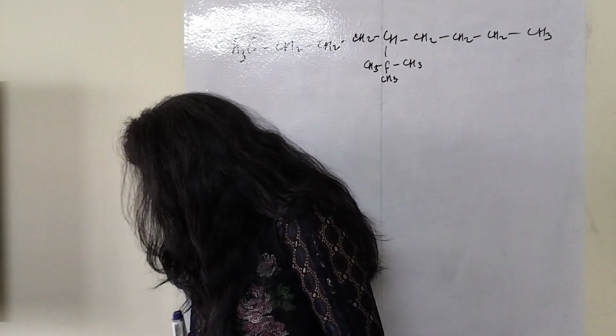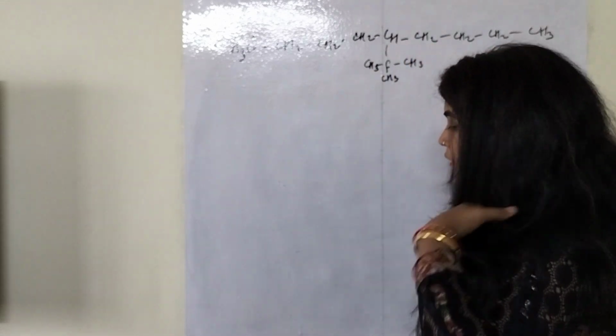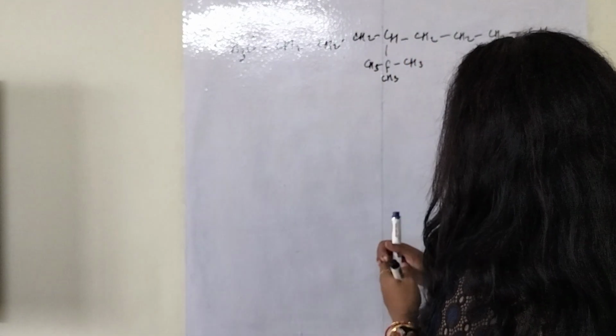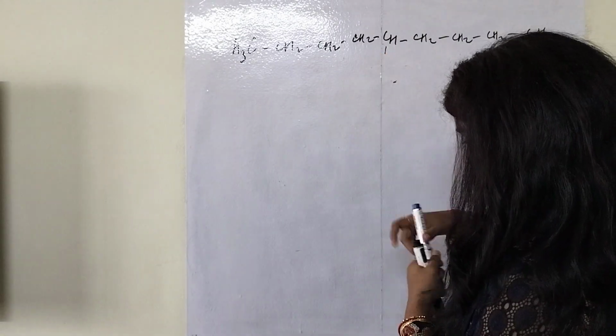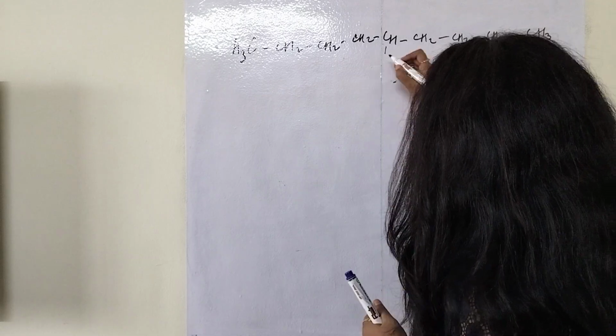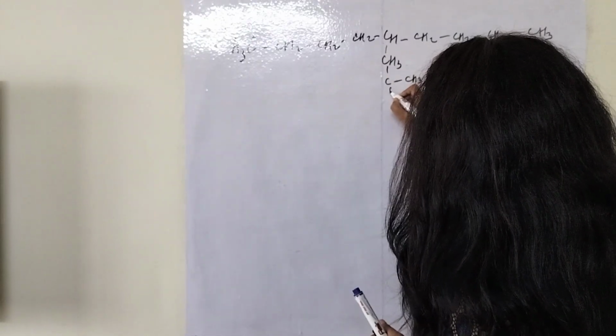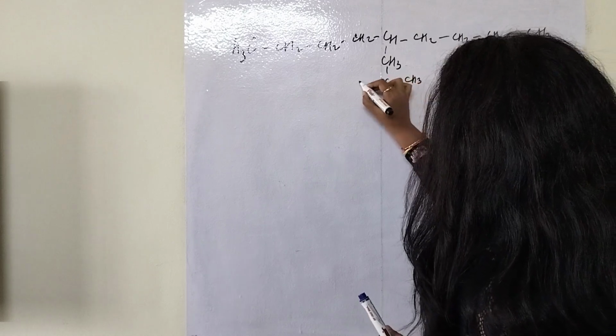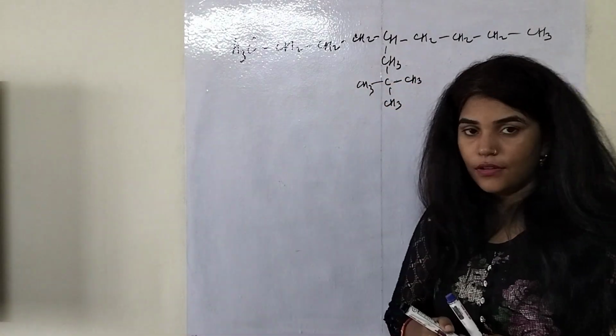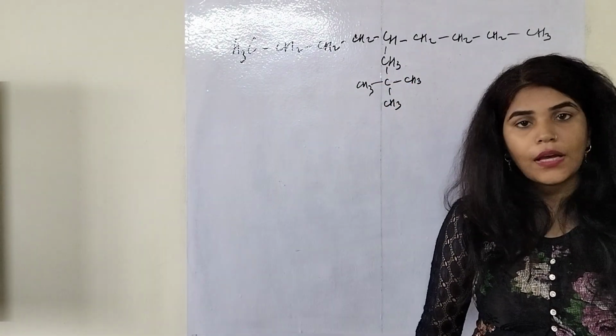Okay. This will be CH3, CH3, CH3 and CH3.